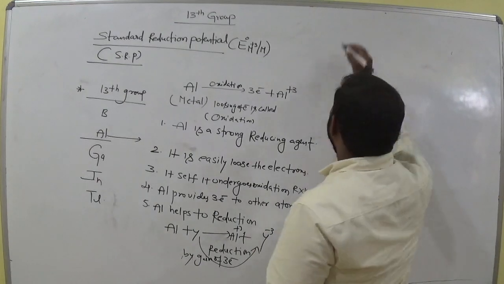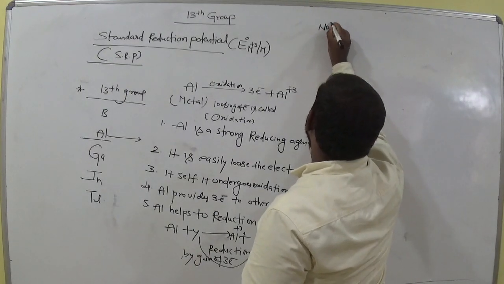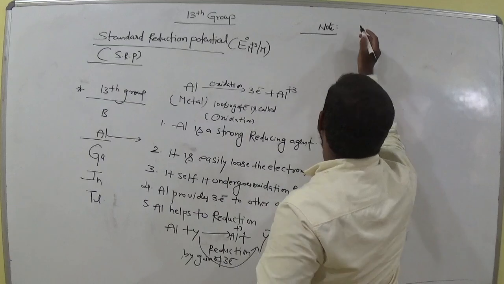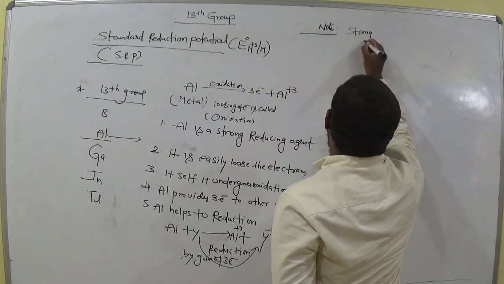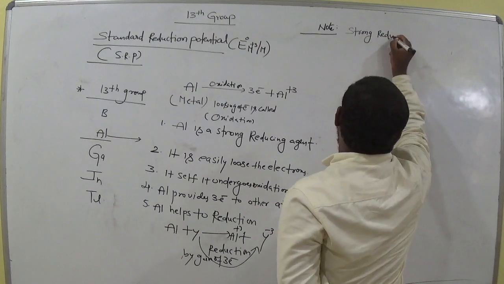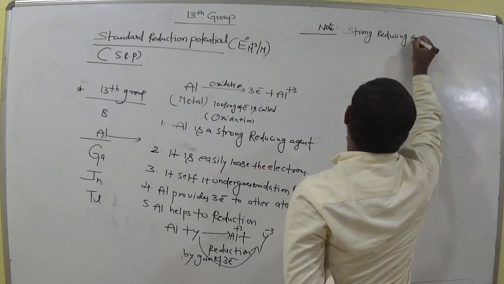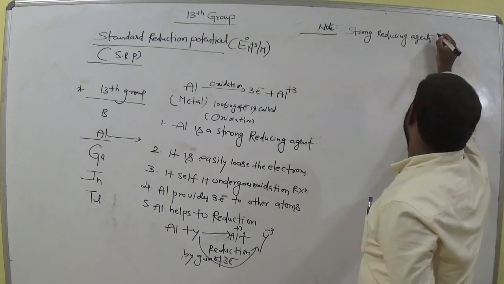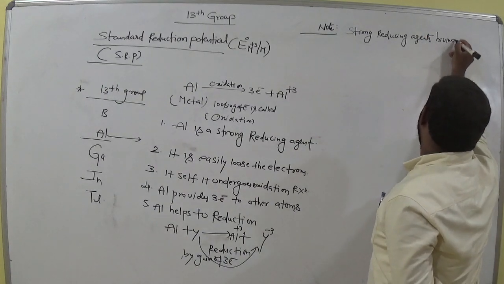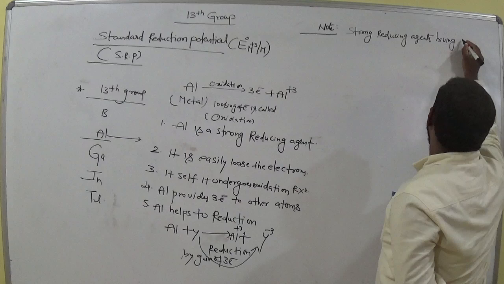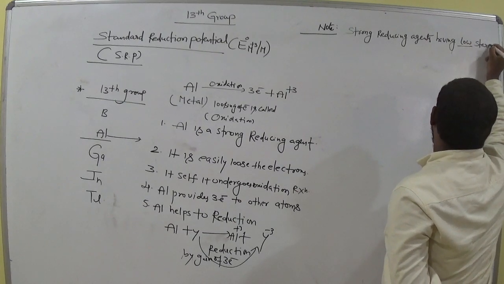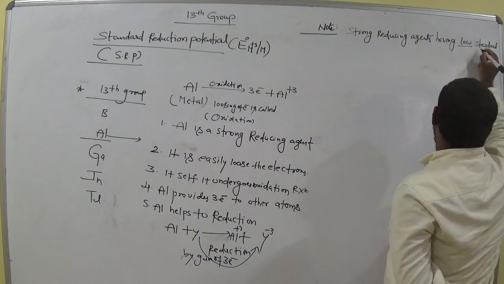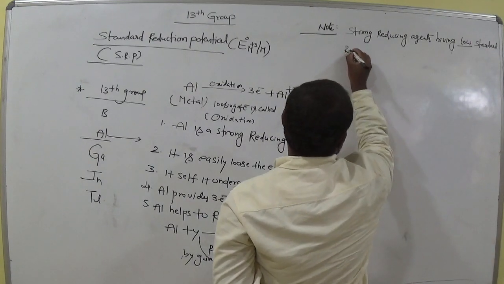Okay, now, not very important: strong reducing agents have low standard reduction potential.